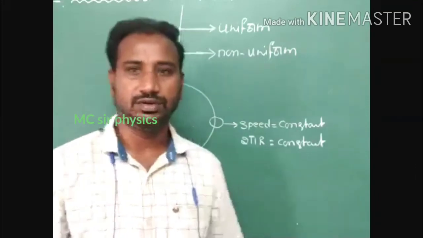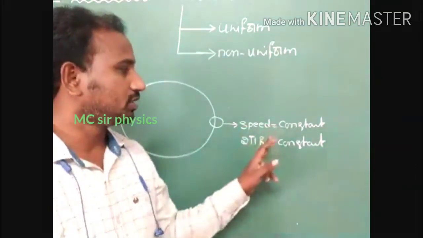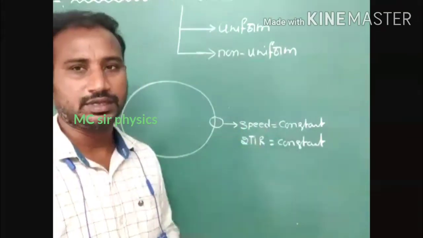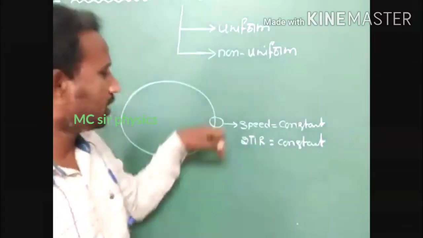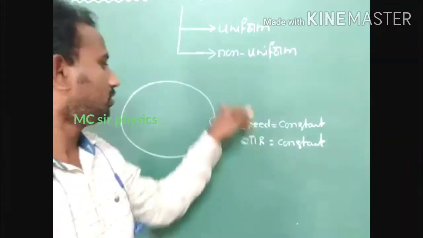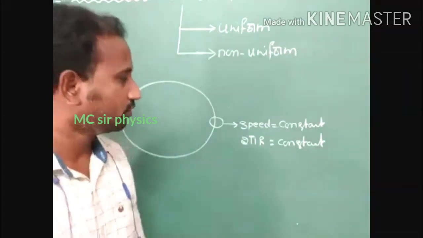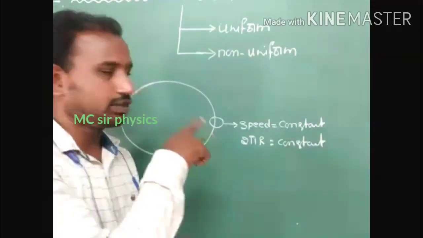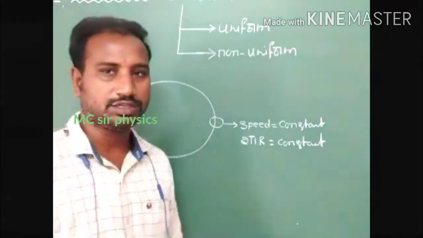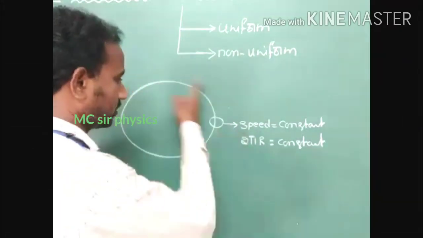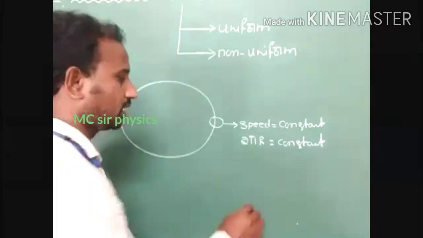Time is a scalar quantity, don't forget. Here, speed is constant in a uniform circular motion. The total path covered by the body is equal to 2 pi r, and the 2 pi r value is constant. The time taken by the body to complete one rotation is also constant.